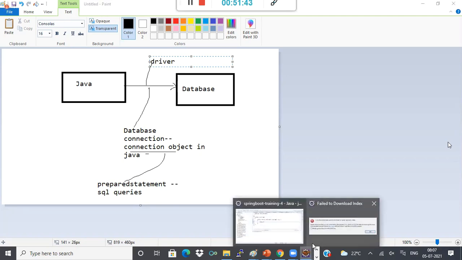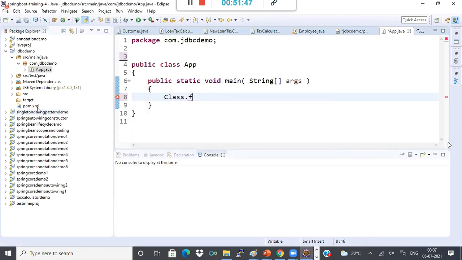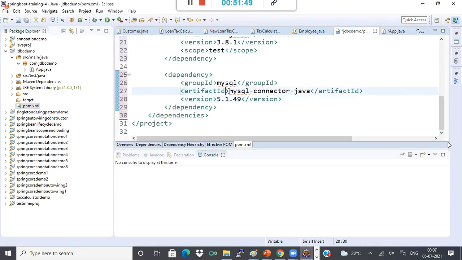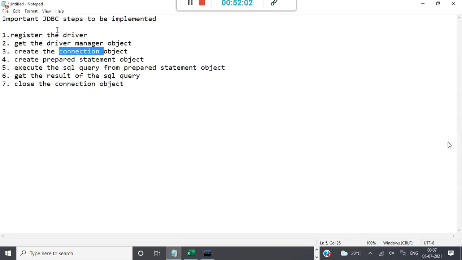And the driver library is like this. Your driver library is part of this library, this one. Okay. For PostgreSQL, you will have a different library. For Oracle, you will have a different library. For MySQL, you will have a different library. Okay. So that is the reason first, you should get a driver.